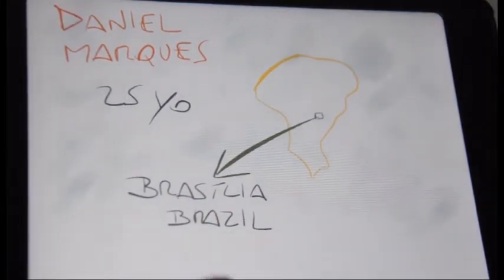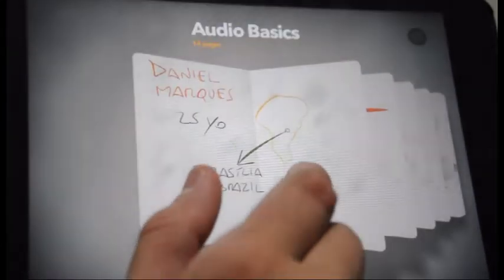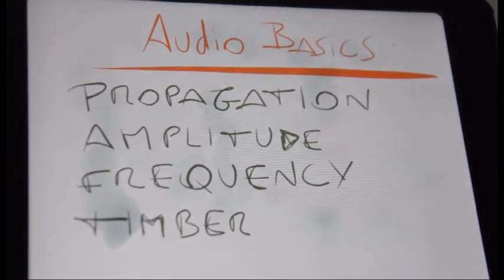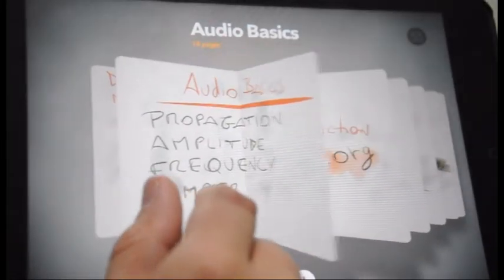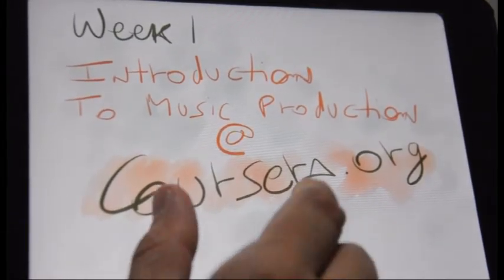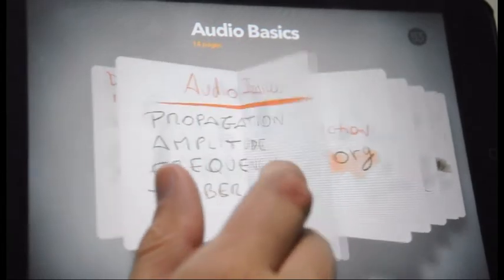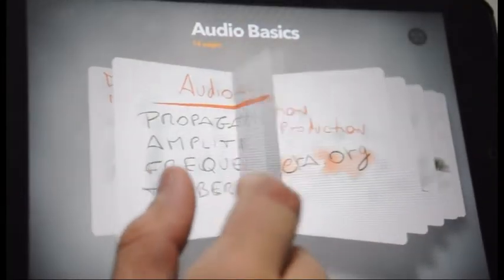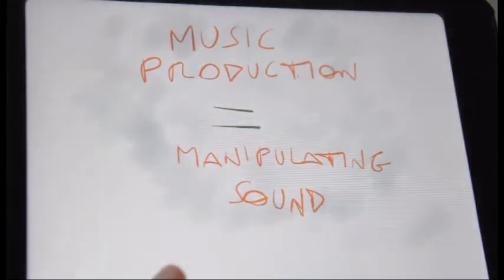I'm from Brasilia, Brazil. Today, we're going to take a look at the audio basics: propagation, amplitude, frequency, and timbre. This lesson is for week 1 of Introduction to Music Production at Coursera.org. Why are those 4 words related to music production, you may ask? If we could define music production in 2 words, I'd say it would be manipulating sound.